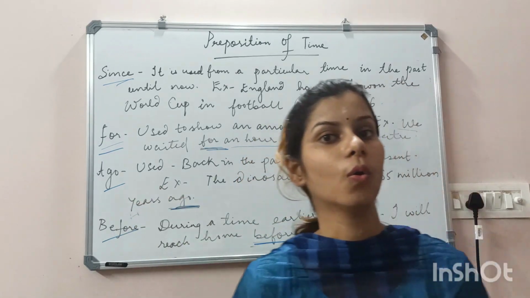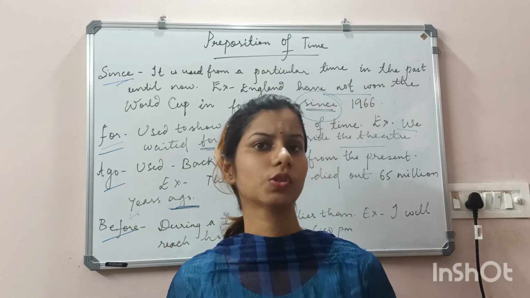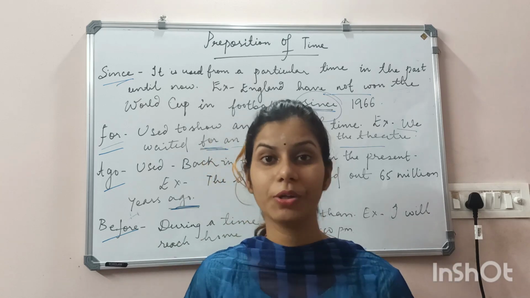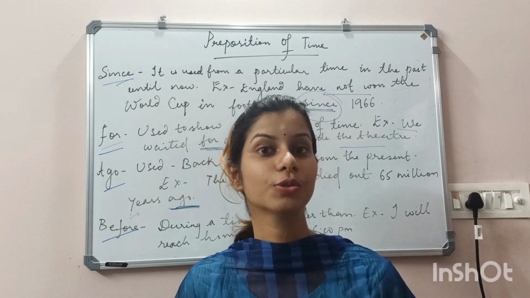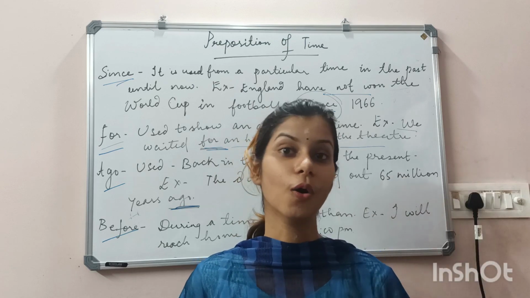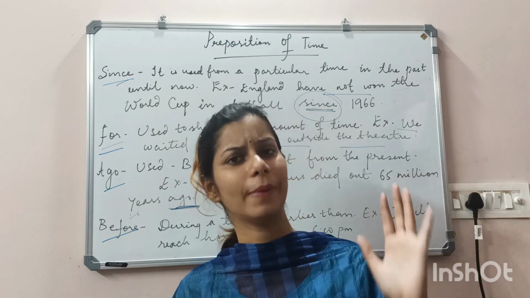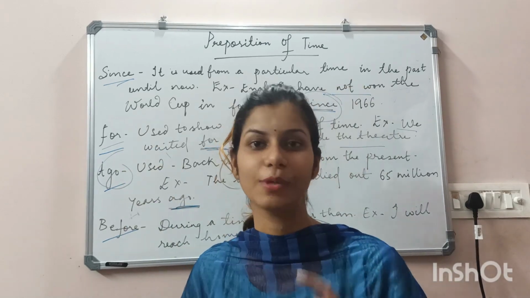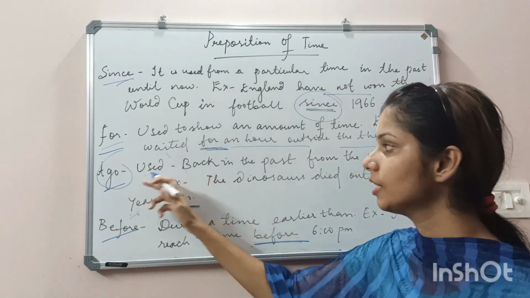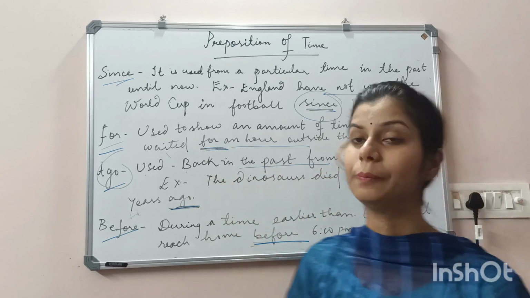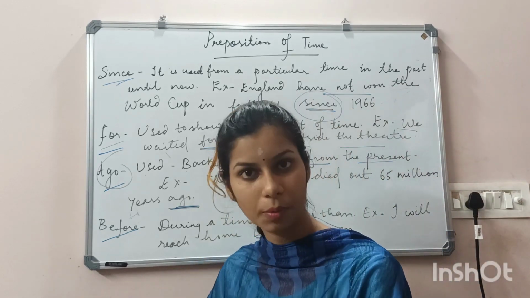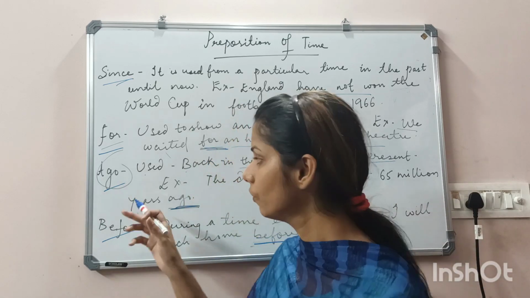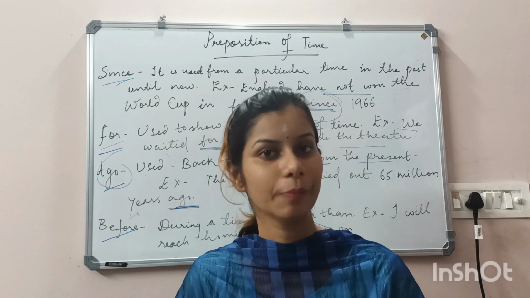Next is ago. Ago is very simple. Even in the stories we learn in standard 1, 2, 3, the grandma used to tell us the story where we used to hear that long ago. That means बहुत साल पहले. That ago is coming under the part of preposition of time. So here we can say that it is used back in the past from the present. That means अभी से जो moment है उसके बहुत साल पहले. To refer to that, we use ago for that particular period of time.